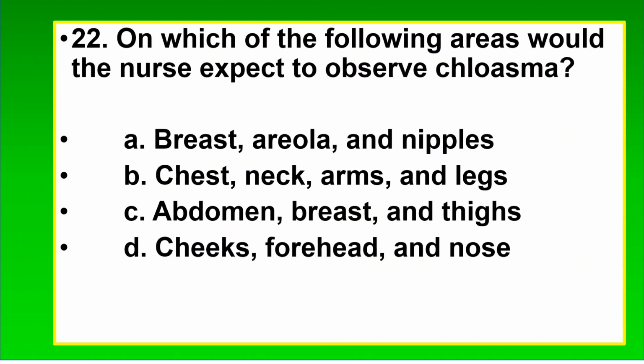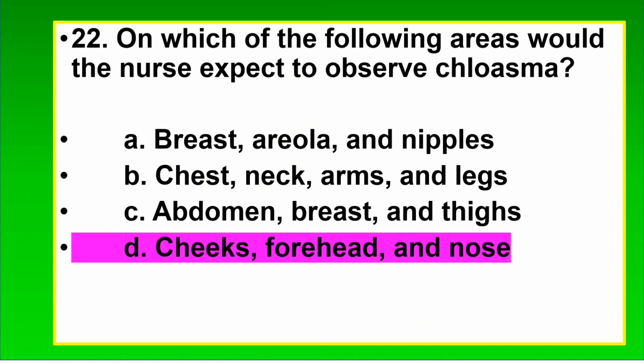22. On which of the following areas would the nurse expect to observe cloasma? A. Breast, areola, and nipples. B. Chest, neck, arms, and legs. C. Abdomen, breast, and thighs. D. Cheeks, forehead, and nose. The correct answer is D. Cheeks, forehead, and nose. Cloasma is the mask of pregnancy.